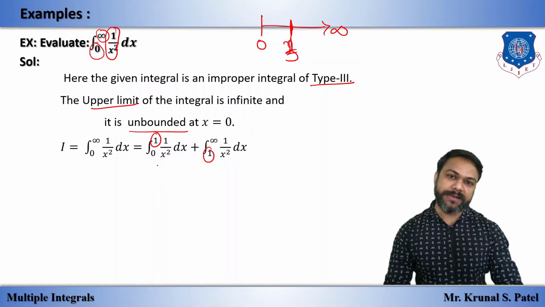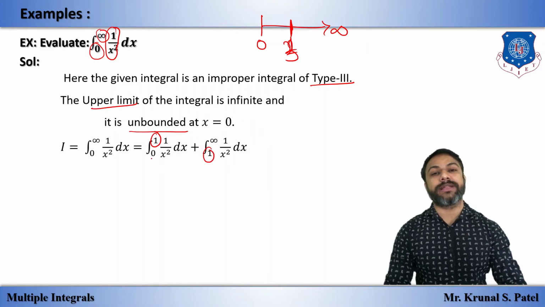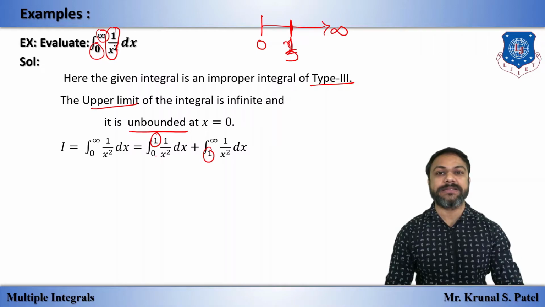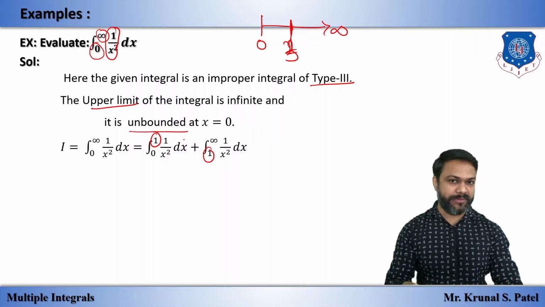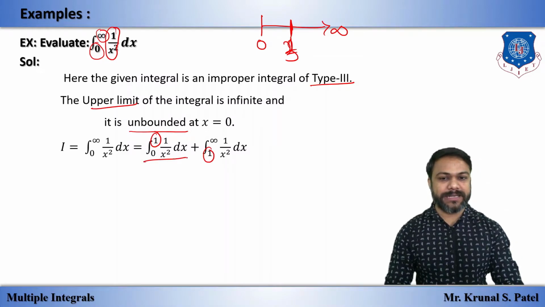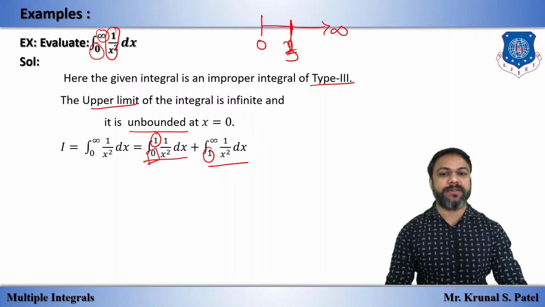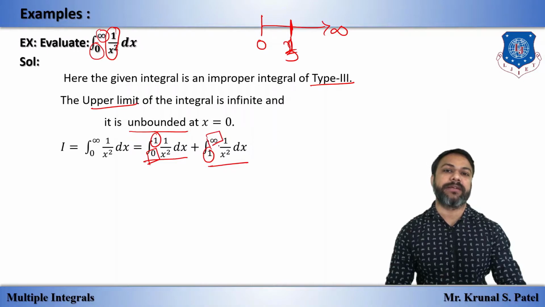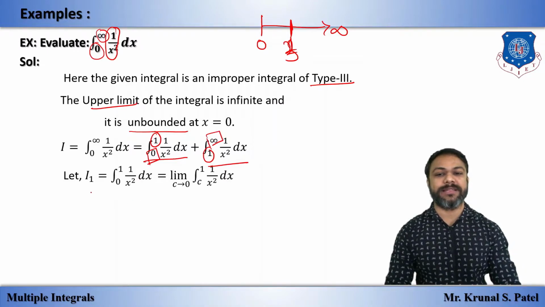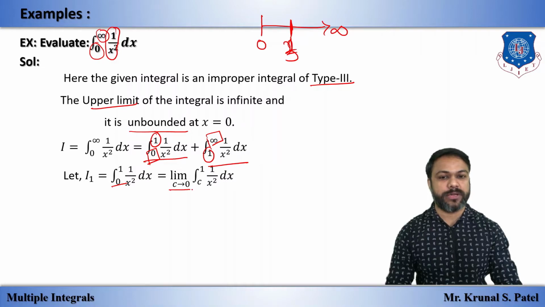Now as we have discussed, we have to take a limit for the point at which it is unbounded and where infinity is given. So in this integration we will take the limit for this 0, and in this integration we will take the limit for this infinity. Let's start with I1, that means the first integration, 0 to 1, 1 upon x square dx. So take the limit for this 0. So c tends to 0, and c to 1.